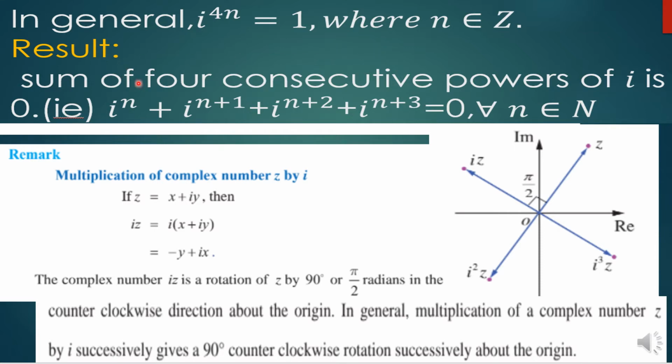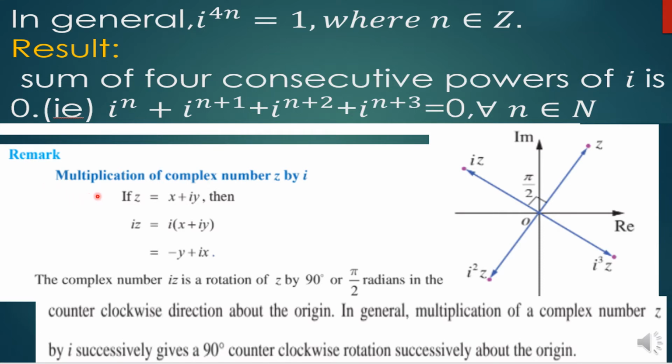Result: the sum of 4 consecutive powers of i is 0. That is, i power n plus i power n plus 1 plus i power n plus 2 plus i power n plus 3 is equal to 0 for every n belonging to capital N. That is, if you take i plus i square plus i cube plus i power 4, its value is 0.